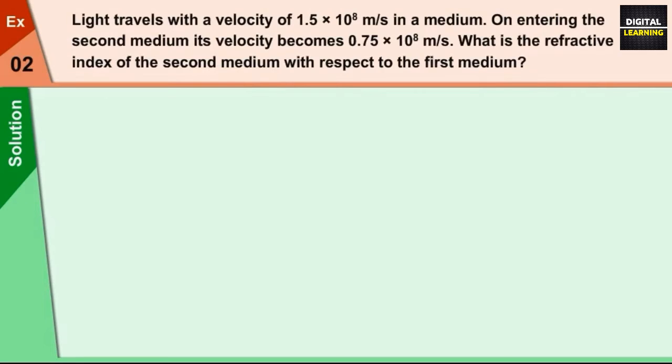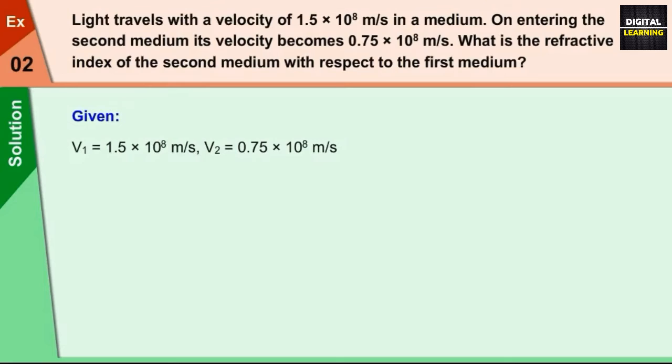Example 2. Light travels with a velocity of 1.5 multiplied by 10 raised to 8 meters per second in a medium. On entering the second medium, its velocity becomes 0.75 multiplied by 10 raised to 8 meters per second. What is the refractive index of the second medium with respect to the first medium? It is given that V1 is equal to 1.5 multiplied by 10 raised to 8 meters per second.